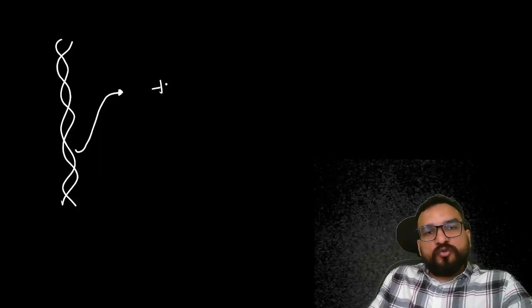If this is my DNA, now you try to understand. This is my DNA over here. Now DNA is like this, but it is so huge, so long, that it has to be condensed, because in this format you will not be able to fit it. Right, so it has to be condensed. How? It will be condensed by changing its form, by changing its nature. So this particular DNA will be utilizing the histone protein over here.